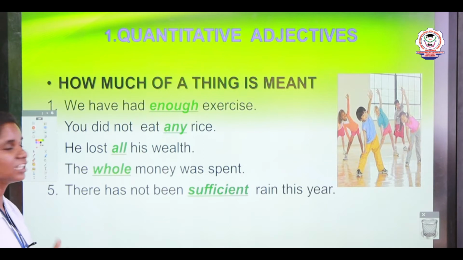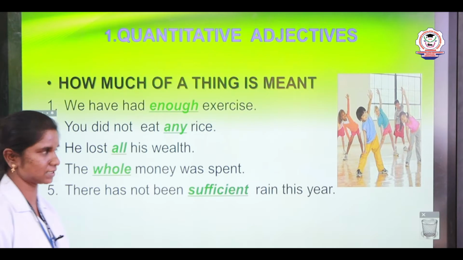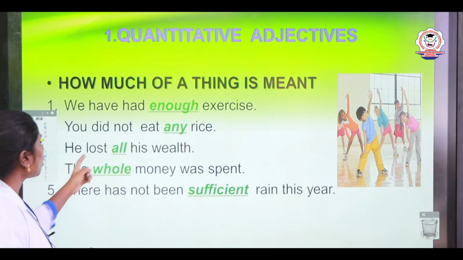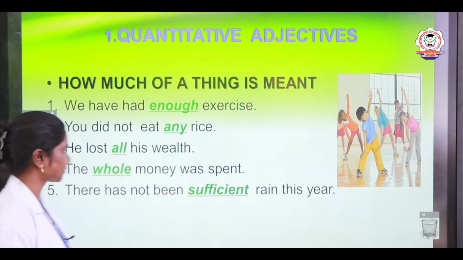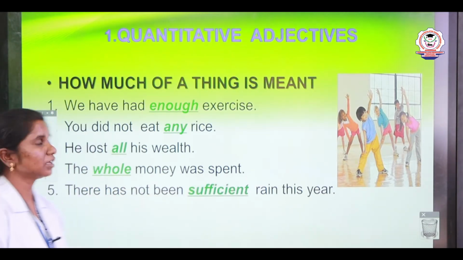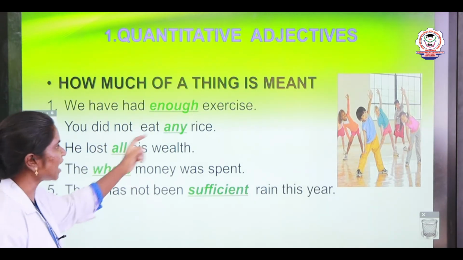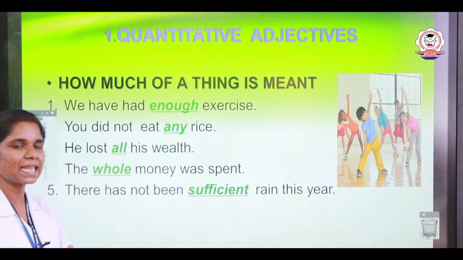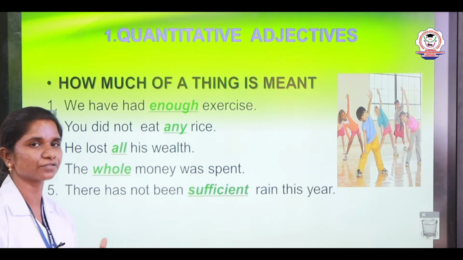Let us look at the examples given here. We have had enough exercise. You did not eat any rice. He lost all his wealth. The whole money was spent. There has not been sufficient rain this year. In the following sentences, the underlined words enough, any, all, whole and sufficient are the quantitative adjectives. They are telling about the quantity of the noun here.